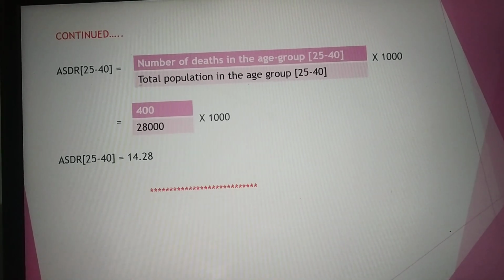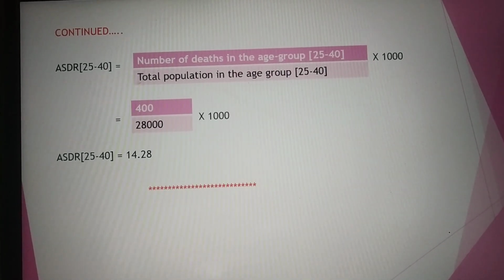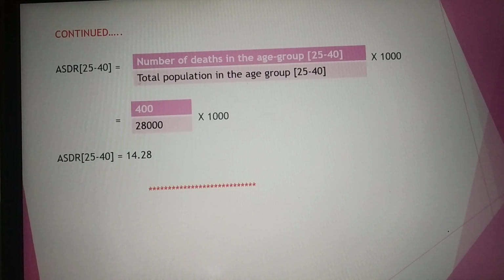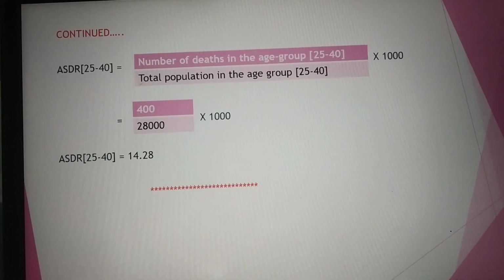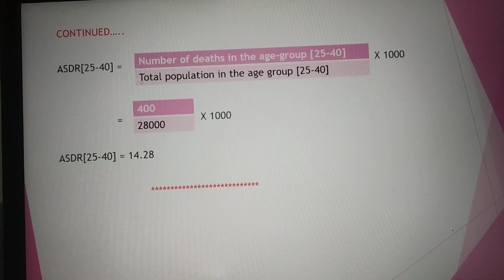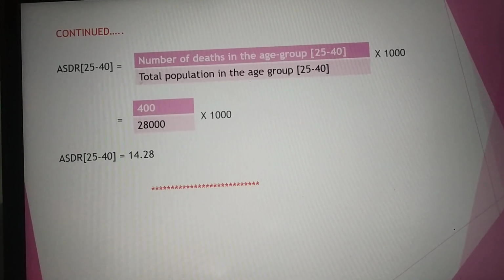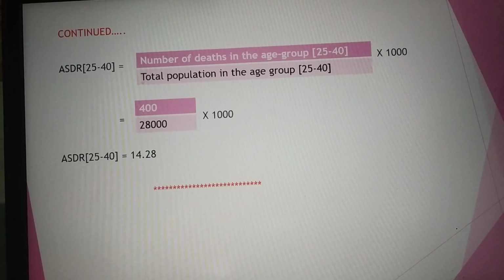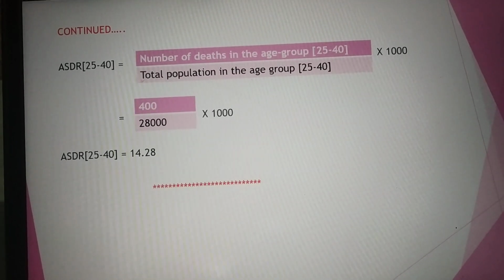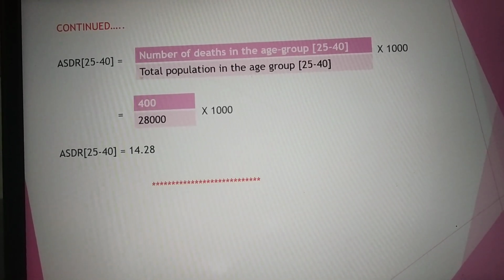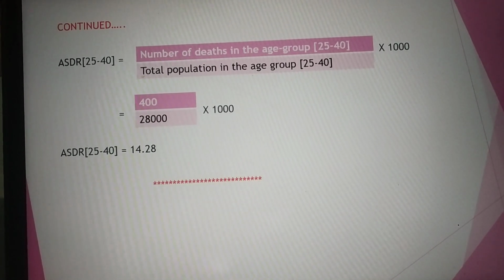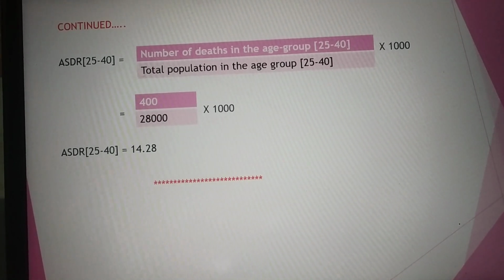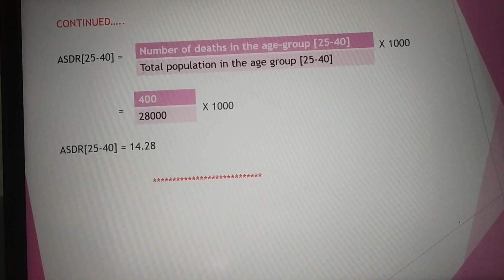Here the problem is continued. Now we have to calculate ASDR for the age group 25 to 40. Number of deaths in the age group 25 to 40 divided by total population in the age group 25 to 40, into 1000. In the data, the number of deaths is about 400, divided by the total population for this age group, 28,000, into 1000.